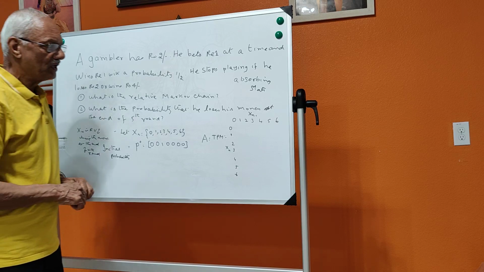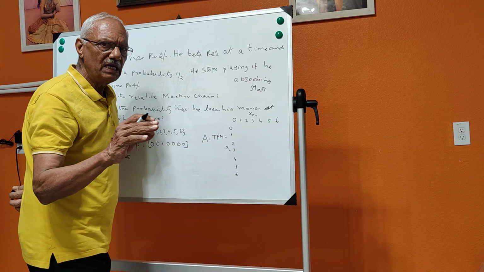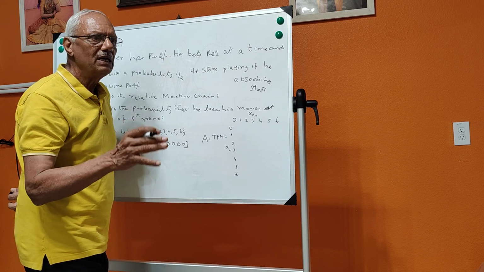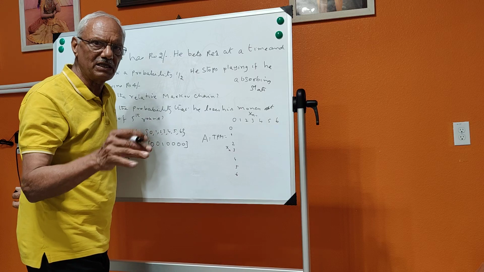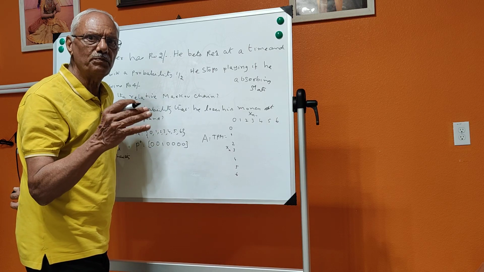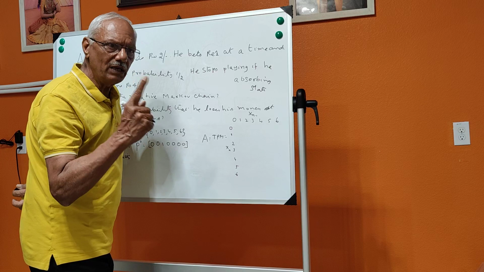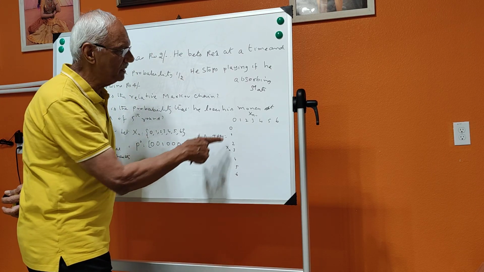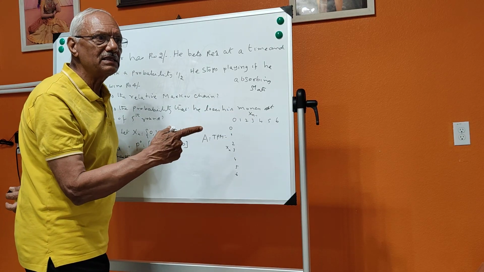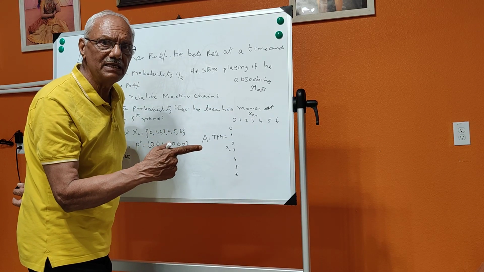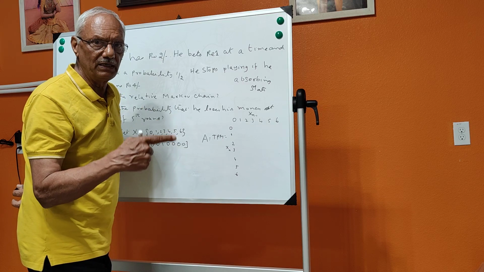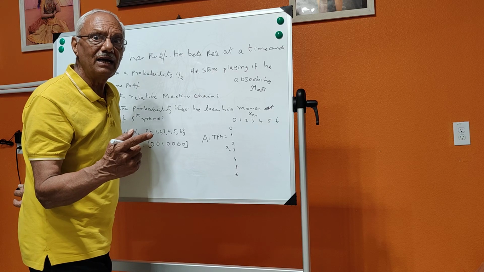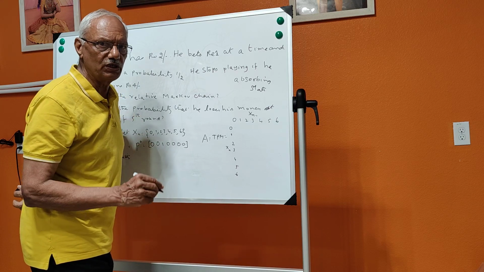Now let us come to this. If he is having 0 amount, it means that he has to necessarily quit. That means he will not take part in the game. That means there is one probability. Understand that it is a transition probability matrix. This matrix consists of elements which are nothing but probabilities, and the probability is at the maximum 1 and at the least 0. It cannot be a negative quantity.